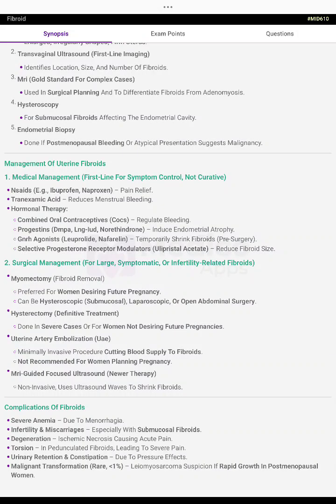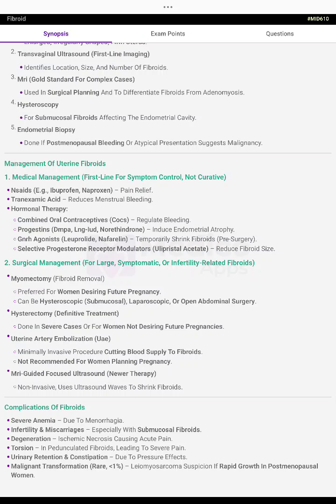Management of uterine fibroids. Medical management is first line for symptom control, not curative. NSAIDs, ibuprofen and naproxen, for pain relief. Tranexamic acid reduces menstrual bleeding. Hormonal therapy: combined oral contraceptives regulate bleeding, progesterone, GnRH analogs, and selective progesterone receptor modulators reduce fibroid size. Surgical management: myomectomy, fibroid removal.